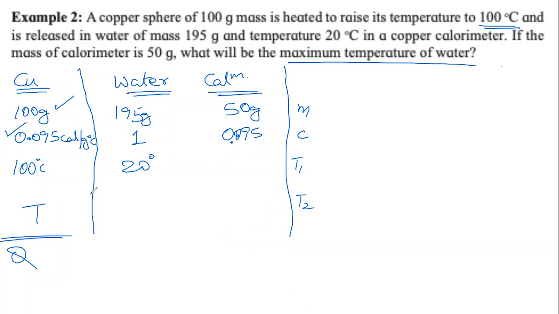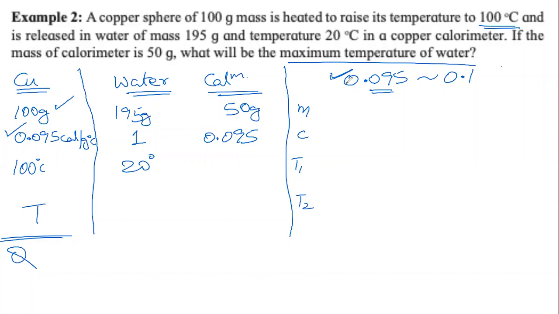So the initial temperature of water is 20 degrees Celsius. We don't know the final temperature. That's one approximation that has been done in the question.